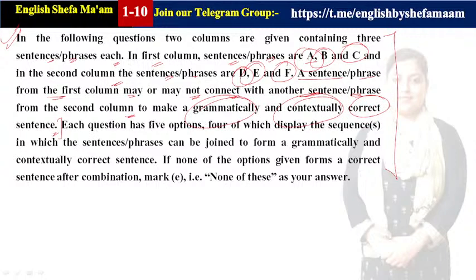Clear? Each question has 5 options, 4 of which display the sequence in which the sentences or phrases can be joined to form a grammatically and contextually correct sentence.